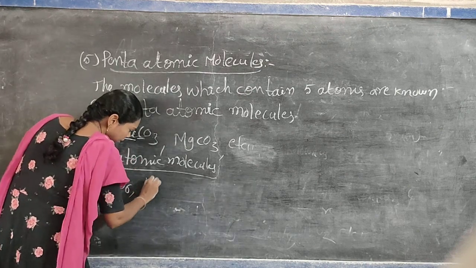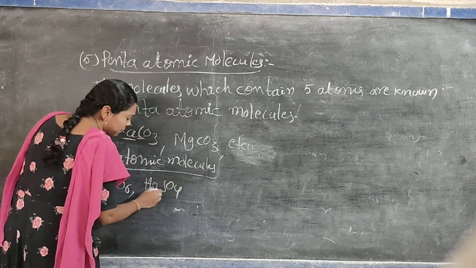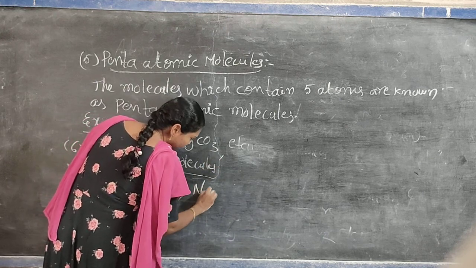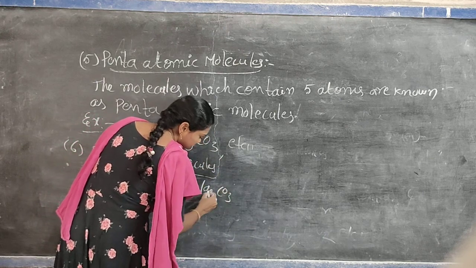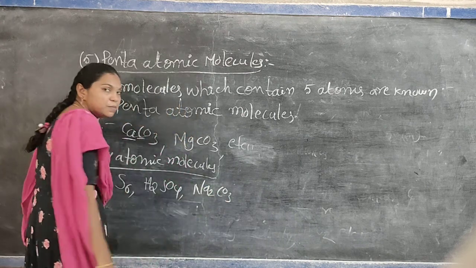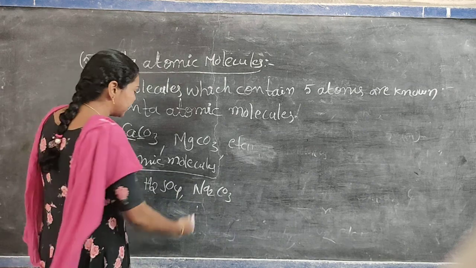And H2SO4, 4 plus 1, 5, 5 plus 2, 7. Okay. Now I will write Na2CO3. 3 plus 1, 4, 4 plus 2, 6. 6 atoms are present in its molecule.